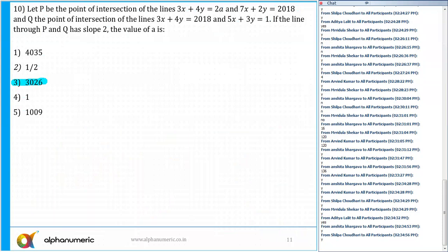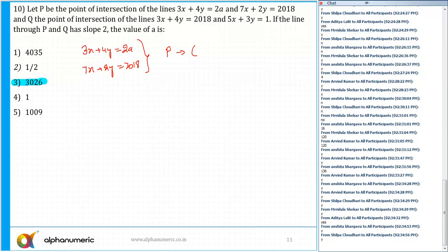It says P is the point of intersection of two lines. One line is 3x plus 4y equals 2a, and the other is 7x plus 2y equals 2018. P is the point of intersection of these two lines, so by solving this, we can find point P. Can anyone tell me what point P is? Remember, you'll get the values in terms of a.